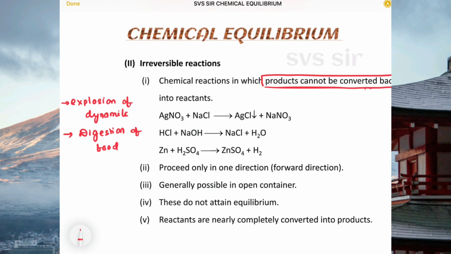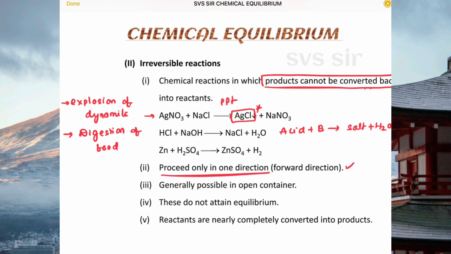Very important: precipitate reactions, for example AgNO3 reacting with NaCl, we get AgCl precipitate. Acid base reactions: acid reacts with base, we get salt plus water. Displacement reactions, decomposition reactions, etc. are examples of irreversible reactions.